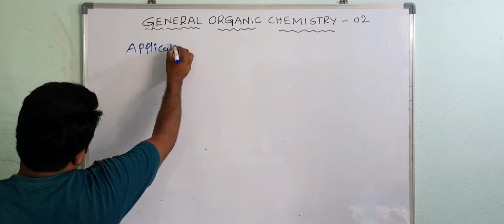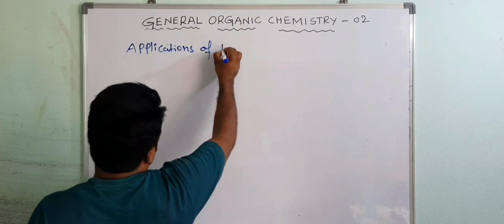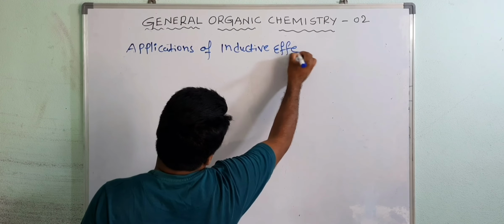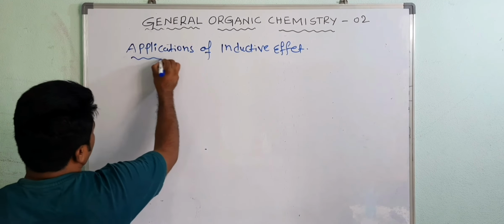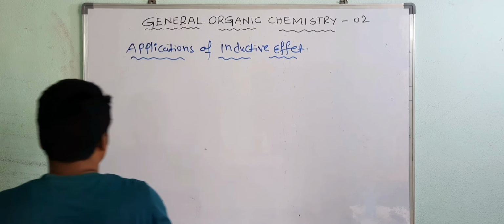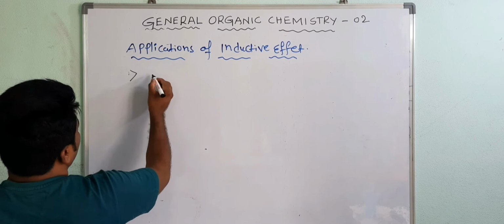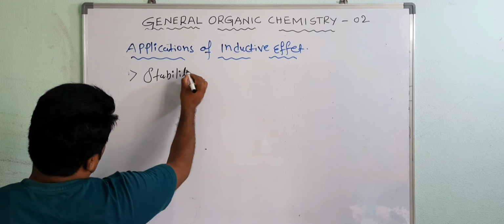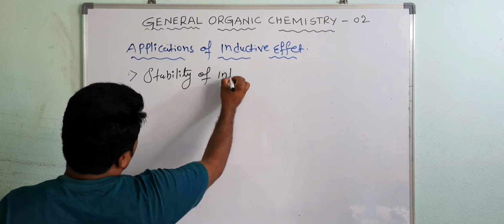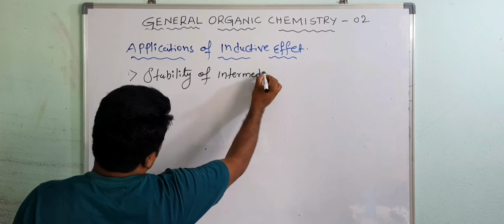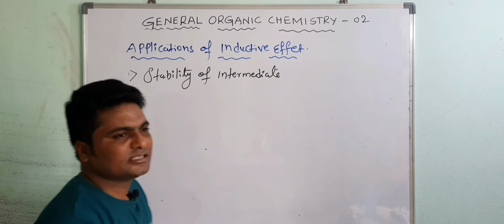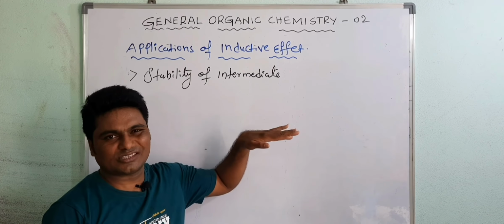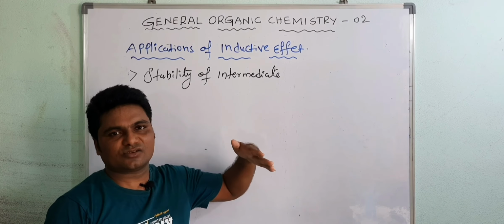The next part is applications of inductive effect. So what are the applications? The first is stability of intermediates. This word is new for you. What is an intermediate? Intermediates are highly unstable. They are formed during the reaction process, in between the reaction.